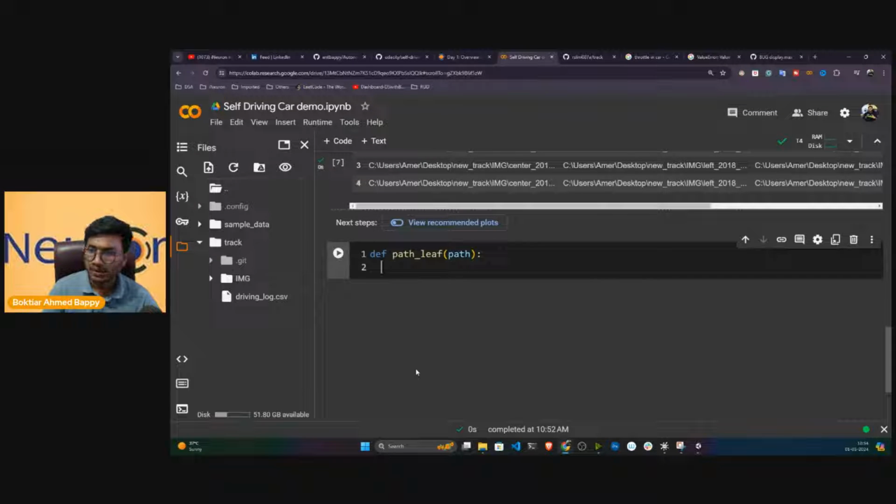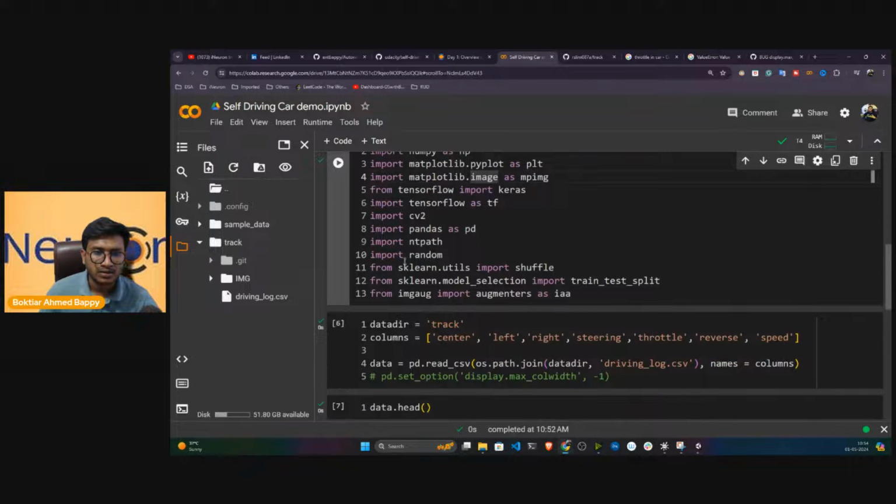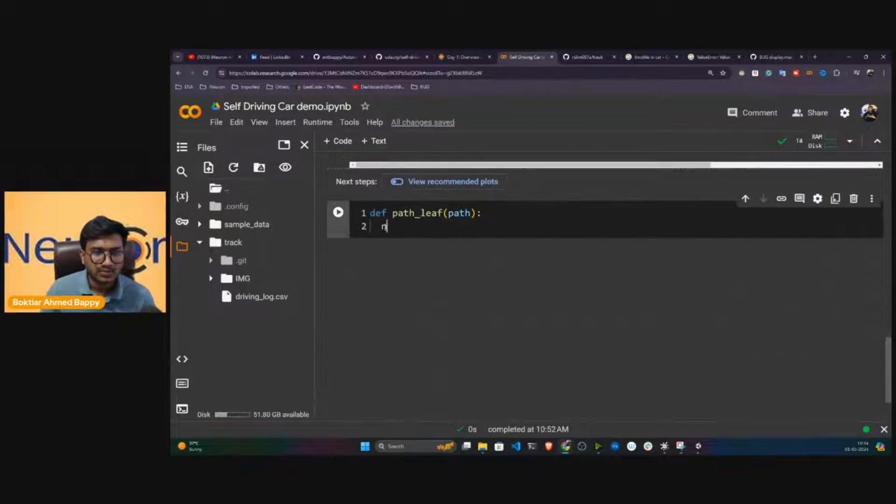Now here I'm going to apply something called ntpath. I think I have imported it, you remember. This is the library I imported here, and I'll be using it to split my path. In ntpath, I'm going to write split, and inside that I have to pass my path, and it will return two things: one is the head path, and the other is the tail path. Only I need the tail path.